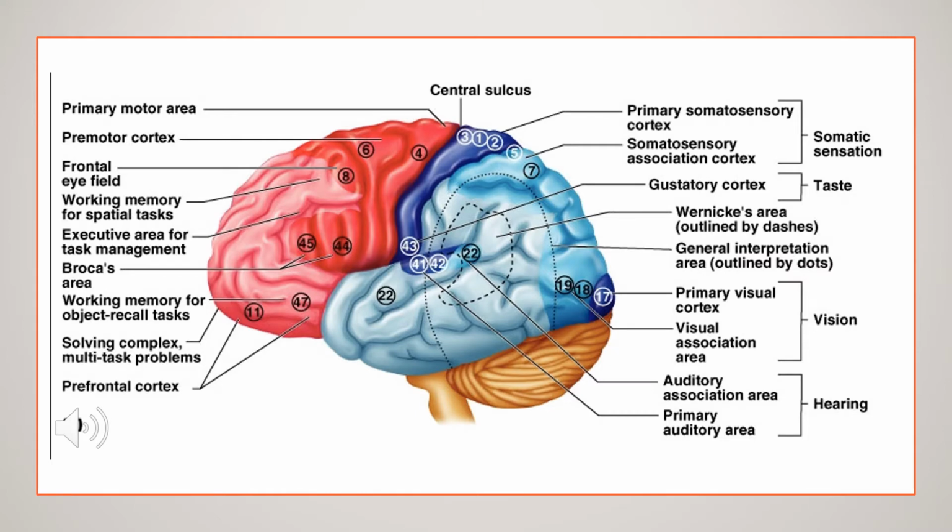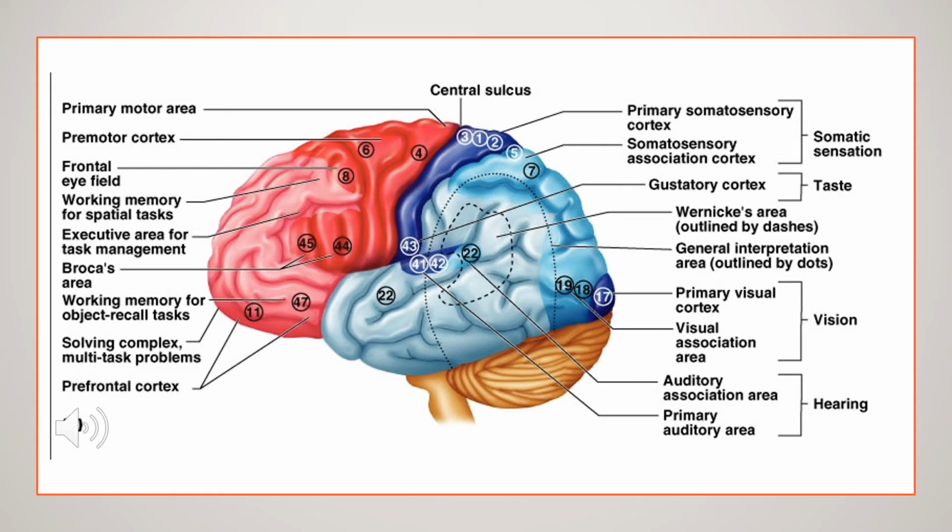Talking about the functional areas of cerebrum, we know that the cerebrum consists of four lobes, that is the frontal, parietal, occipital and temporal. All these four lobes have different functions which we have studied. The red region you can see is the frontal lobe. It has n number of activities. It consists of Broca's area.